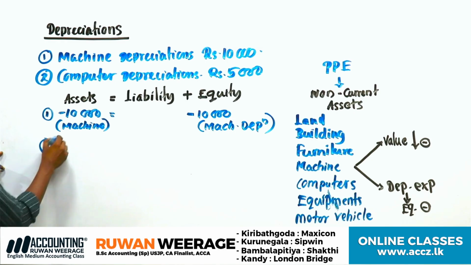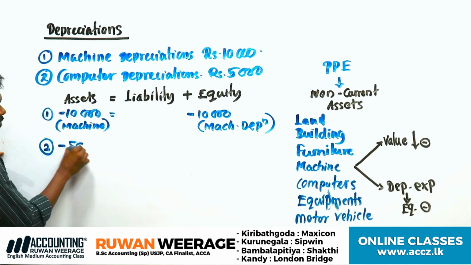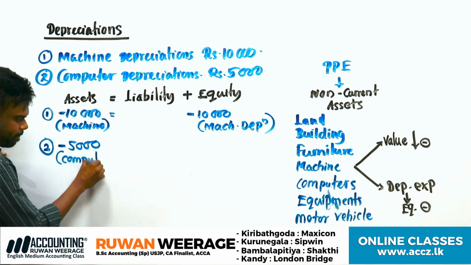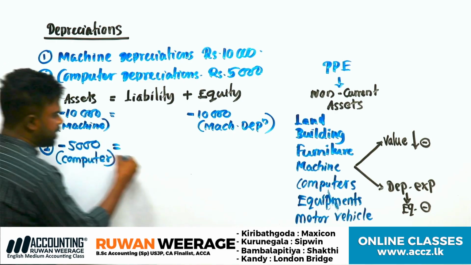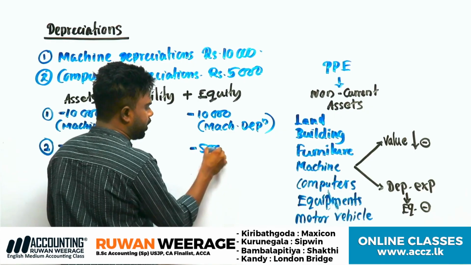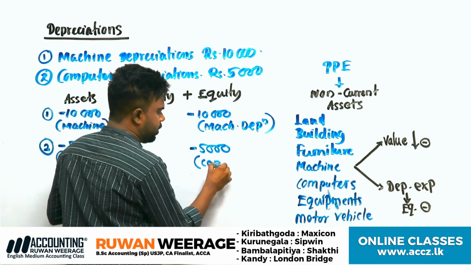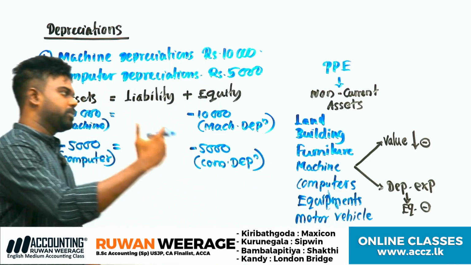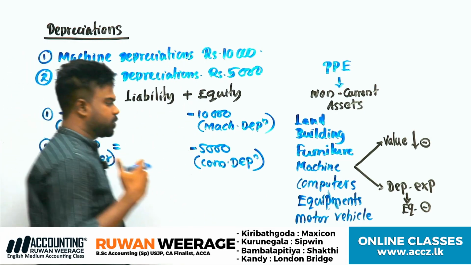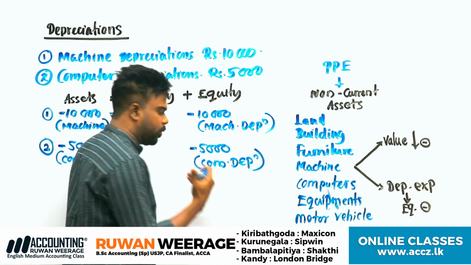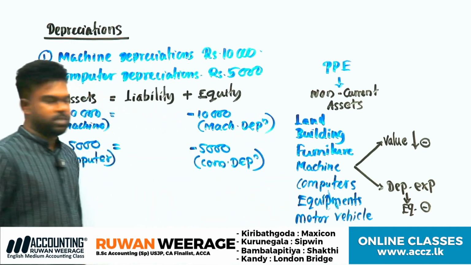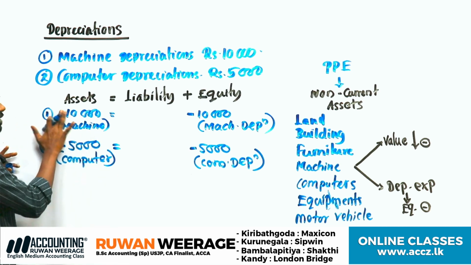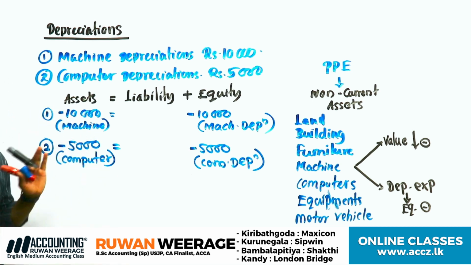computers. The computer value decreases because of usage. So computer asset minus, and it becomes an expense, deducted from equity. Computer depreciation expense, right? Machine depreciation expense, motor vehicle depreciation expense, computer depreciation, equipment depreciation, like that. You have to record the expense name here, and deduct from the relevant asset. Understand?